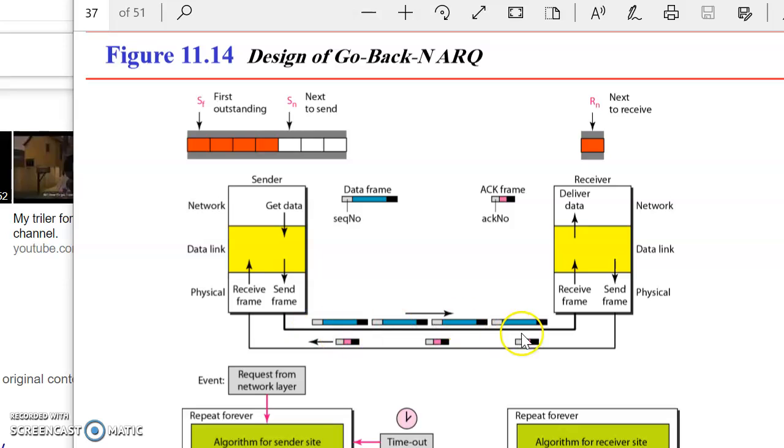Here again see frames are in a queue and acknowledgement is also in a queue. So see, this is the information about the frame, that is the first frame to send, first outstanding frame and next outstanding frame. See here, next to receive, that is RN.